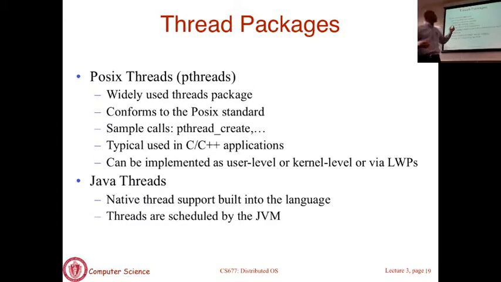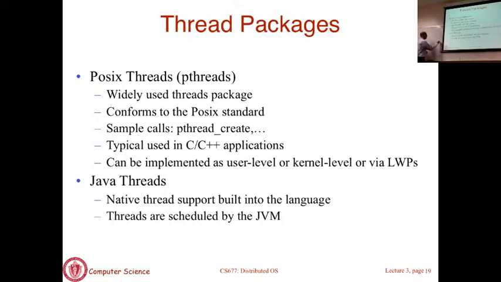Pthreads, which stands for POSIX threads, is a widely used standard. If you typically write a threading application in C or C++, you end up using Pthreads. Now keep in mind that Pthreads just defines the interface. It defines what functions are used to create threads, delete threads, and do synchronization. So you may have calls like pthread_create.